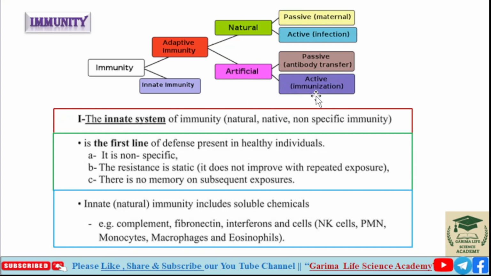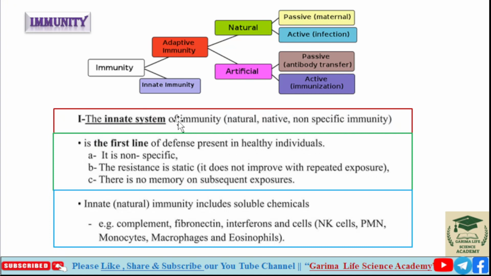So immunization is an example of artificial active immunity. This was a quick overview of natural and artificial, passive and active immunity. First, we are going to learn innate immunity in detail.